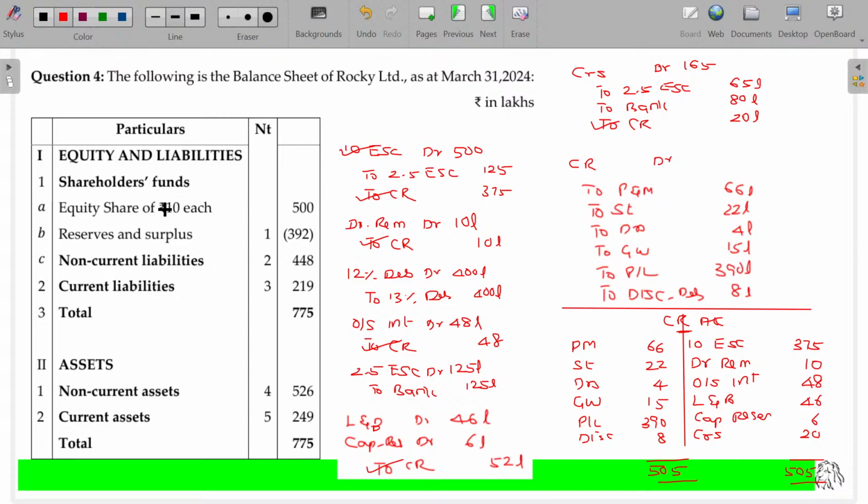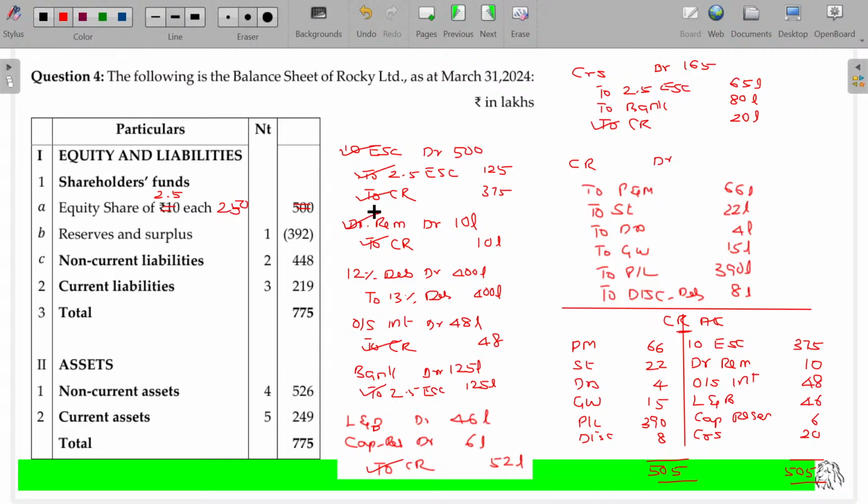10% equity share capital becomes cancelled completely. Instead of that, new equity share capital of rupees 2.50 emerges. Here is 125. Okay, this entry should be reversed. I made a mistake. Bank to equity share capital, isn't it? Bank to equity share, issue of shares. Bank to 2 rupees 50 paise equity share capital. Careless mistake. Now, already we have 125. Another 125 fresh issue there. So the new equity share capital being 250.